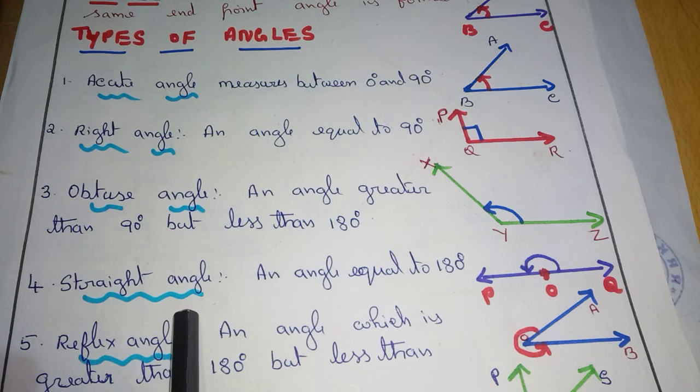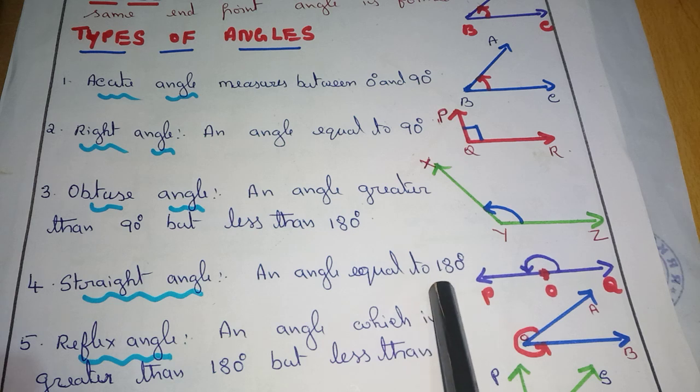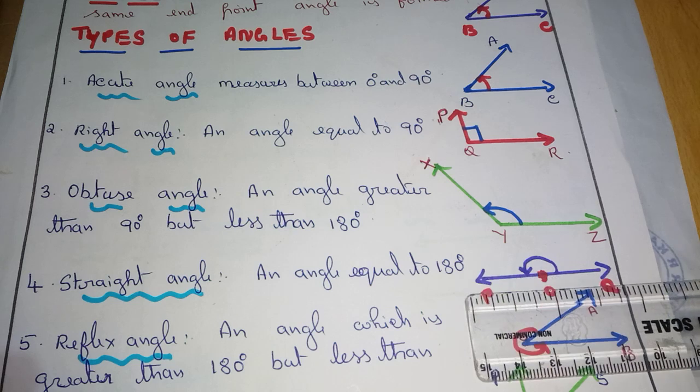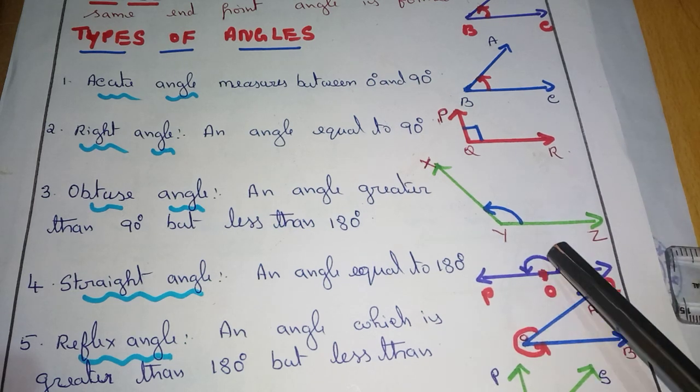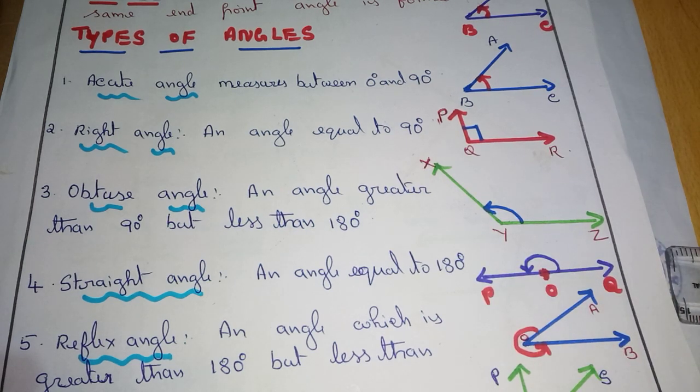Next, straight angle. What is the definition? An angle equal to 180 degrees. Correct. An angle equal to 180 degrees. Easy to draw. Draw one straight line, mark a point on it, then show the angle. That's it.